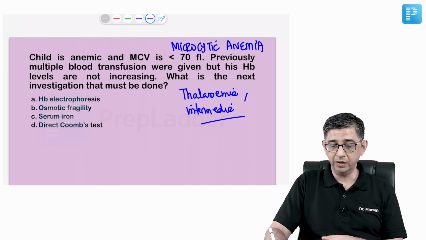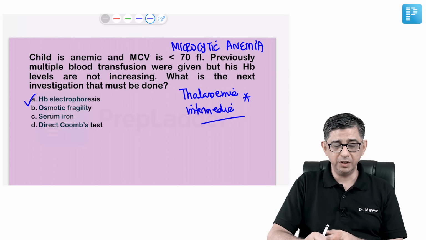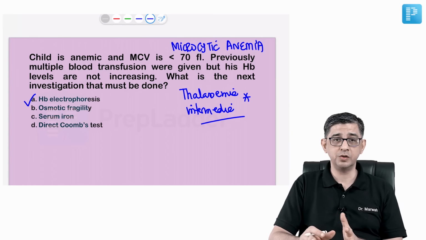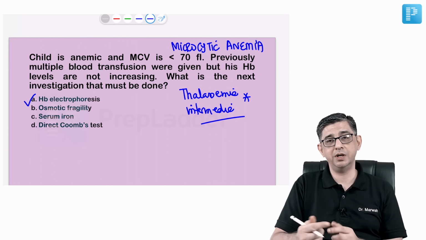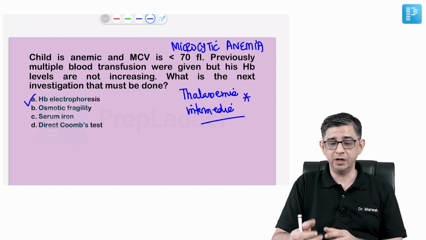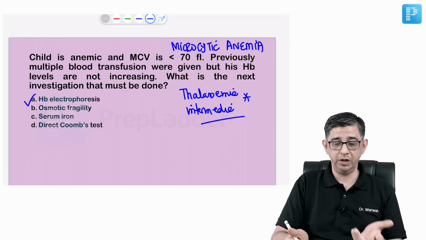And considering the aspect of thalassemia, we will have to go in for a hemoglobin electrophoresis for these patients. Osmotic fragility is not very specific, and it can have a bias also. You see, between A and B, why I'm selecting A is because A has mathematical values, it's a standardized test. So I can quantify if a particular type of hemoglobin is more in the body,